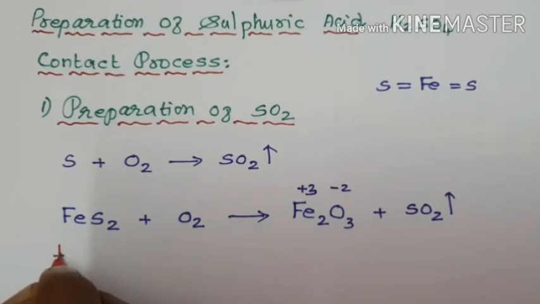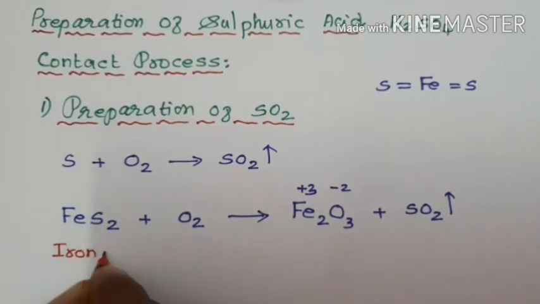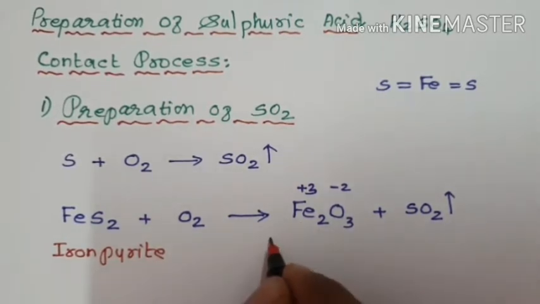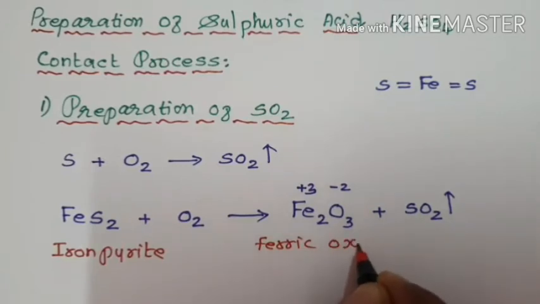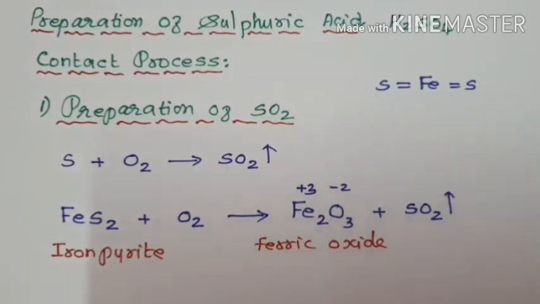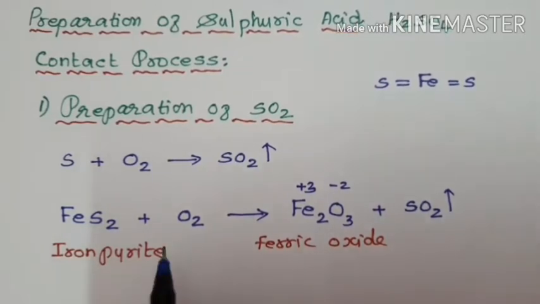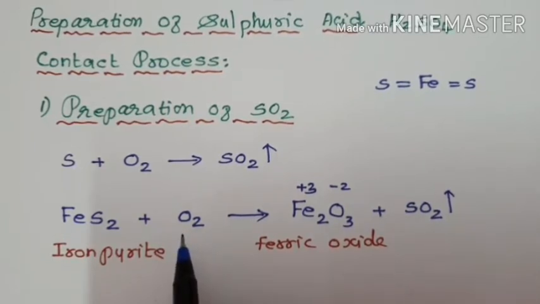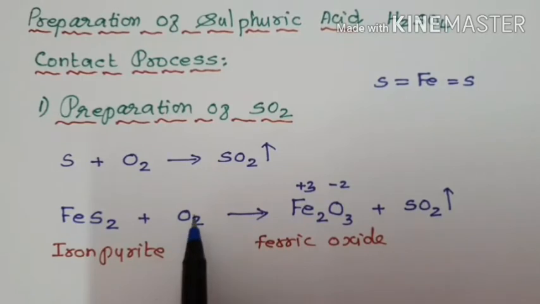FeS2 is called iron pyrites, an ore of iron. Fe2O3 is ferric oxide. Now how to balance this reaction? We know oxygen is in the molecular state. So if oxygen or Cl2, Br2 are in the diatomic gaseous state, we can balance this equation by the fractional method.